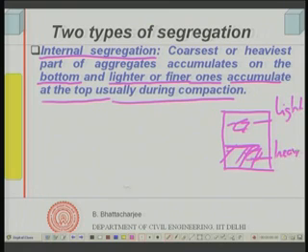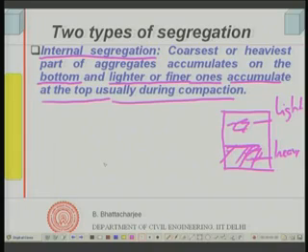Usually coarse aggregates are heavier, and when this happens we call it internal segregation. The coarse aggregates will tend to settle at the bottom compared to the lighter finer aggregate and the mortar containing the finer aggregate. That is the result of internal segregation, as opposed to external segregation.